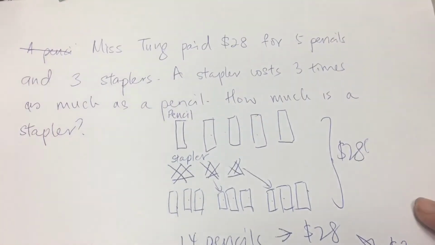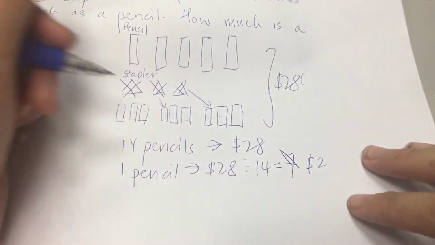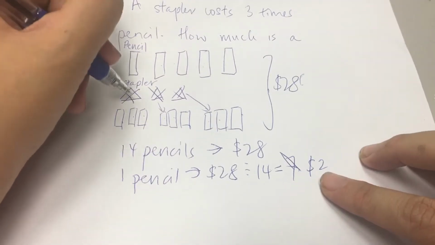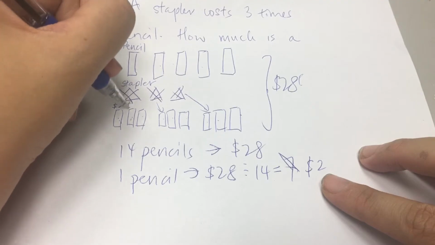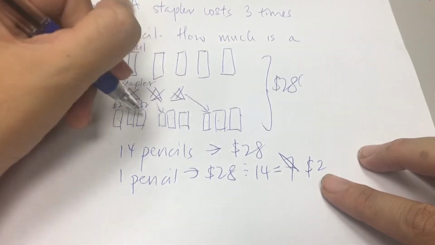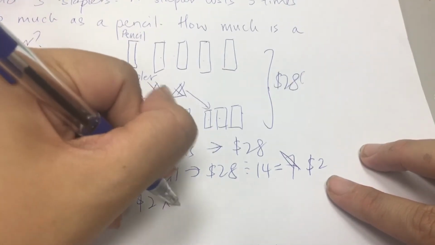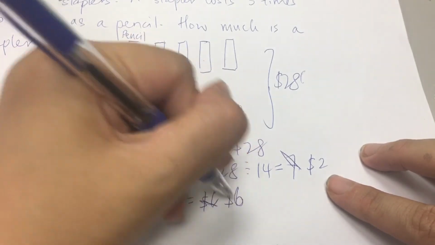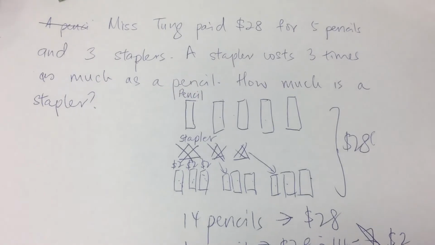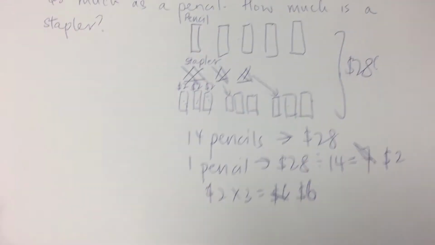But I'm looking for the cost of a stapler, and I know that one stapler costs the same as 3 pencils. So $2, $2, $2, right? So $2 times 3 equals $6. Alright, so this is how you solve this type of word problem.